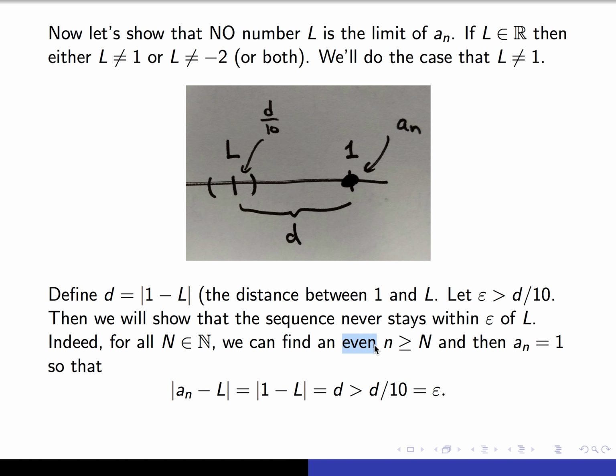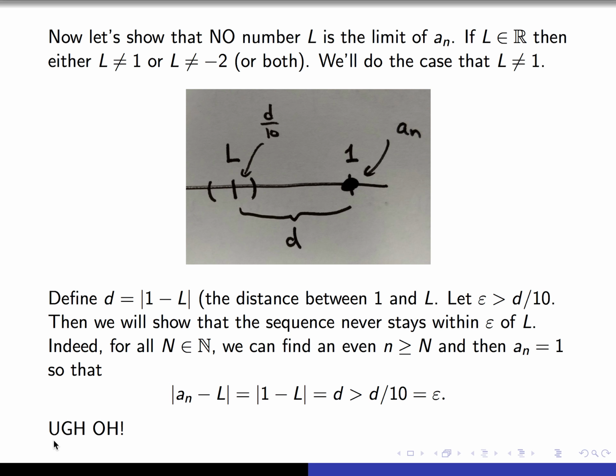So when we compute this difference, a_n minus L, that's 1 minus L, which we called d. That's this picture up here. And that's going to be definitely bigger than d over 10, which is what we set equal to epsilon. Again, this really should be an equal sign. And that's a contradiction. In other words, we found an epsilon that we can't stay within.